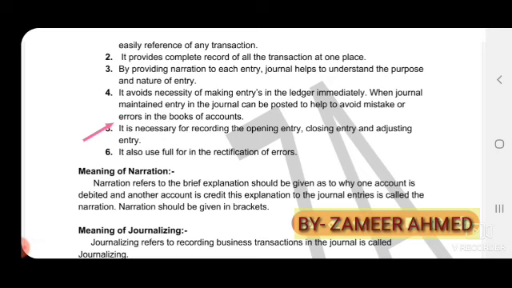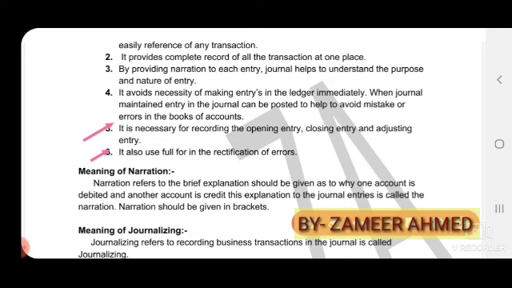So the types of journal entries are simple entry, compound entry, closing entry, opening entry, adjustment entry. While doing the problems, I will show you with examples what a simple entry, compound entry, opening entry, closing entry and adjusting entry is.